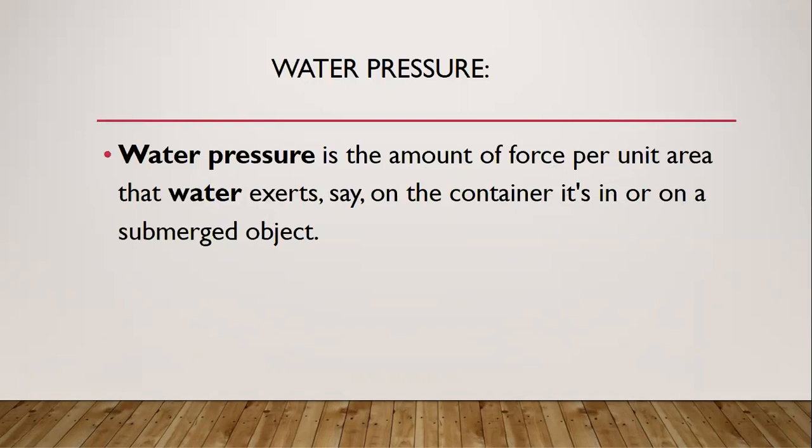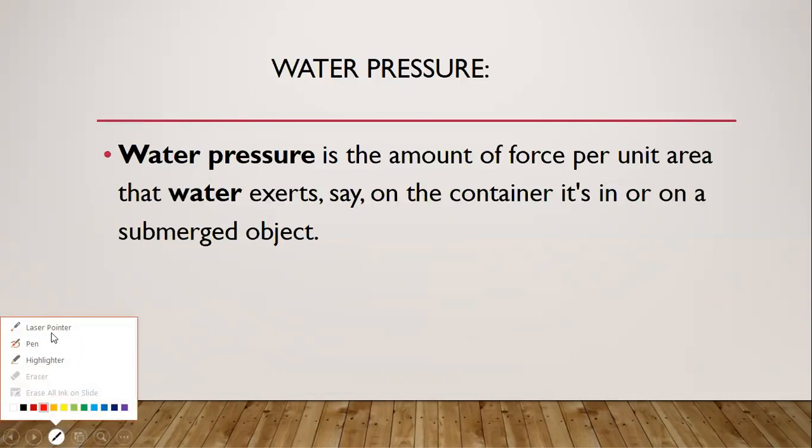So water pressure means that water exerts pressure if water is in a container. Container means an object in which the water is placed. So water also has the tendency that it exerts pressure in a specific container. Secondly, there is one more interesting thing: if there is an object which is dipped or sunk into the water, the water also has the tendency to exert pressure on that specific object as well. So water pressure is actually the pressure which is exerted by the water on a specific area.